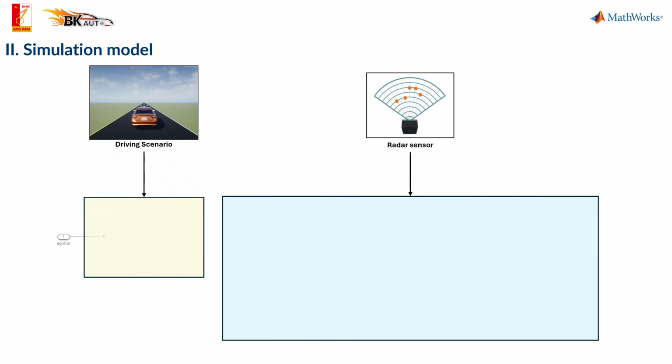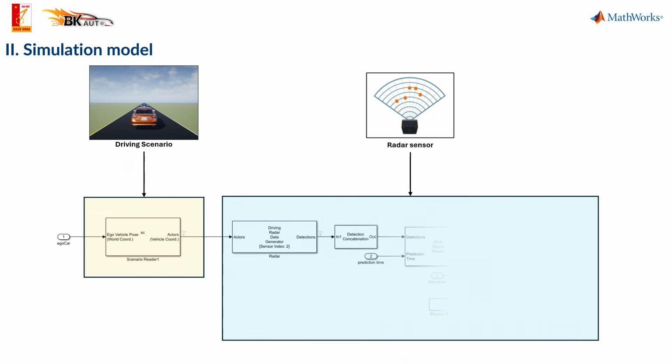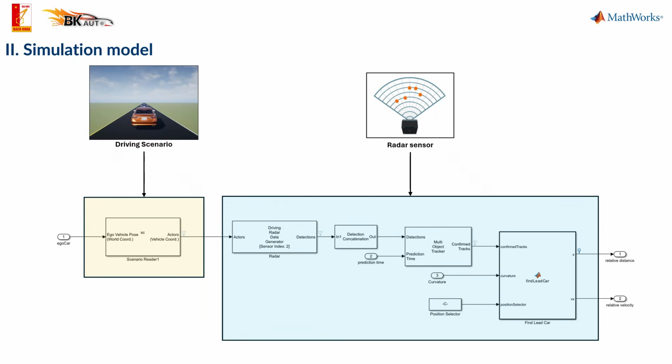The Scenario Reader block reads the object from the base workspace and then reads the actor data from that object. The Driving Radar Data Generator block generates radar sensor data from a driving scenario. The Vision Detection Generator block generates detections and measurements from a camera mounted on the ego vehicle.